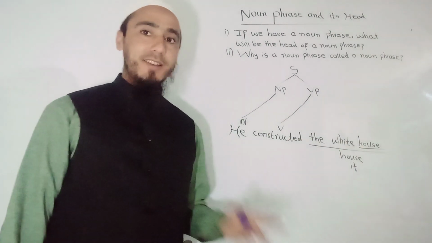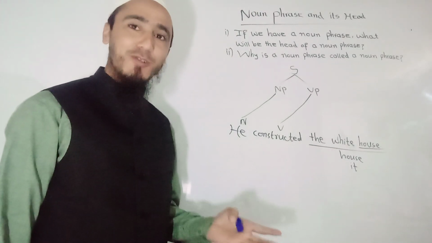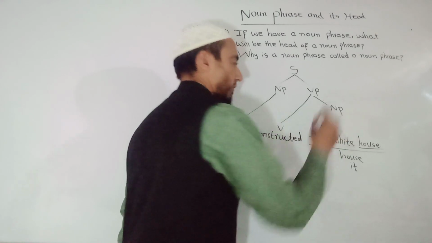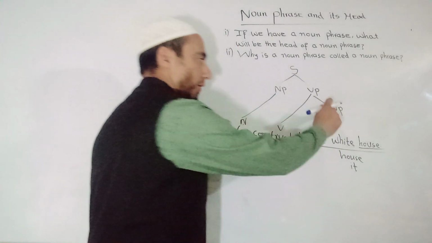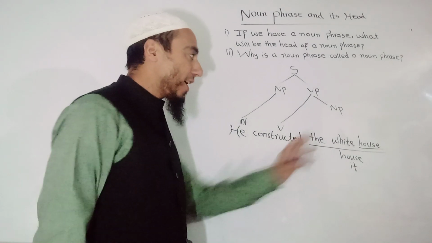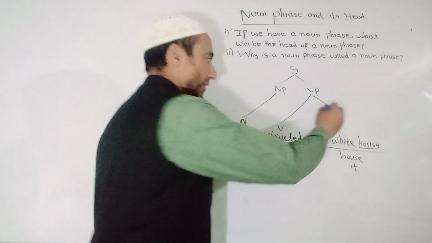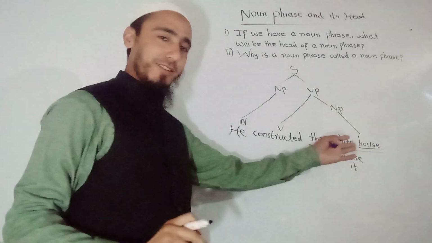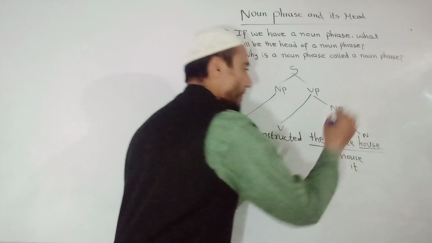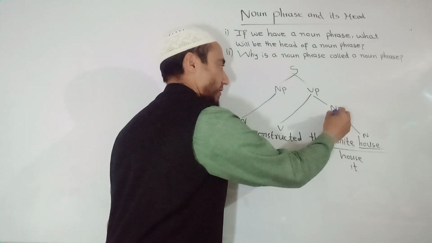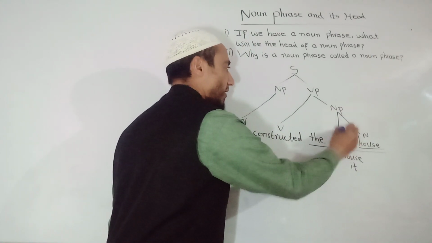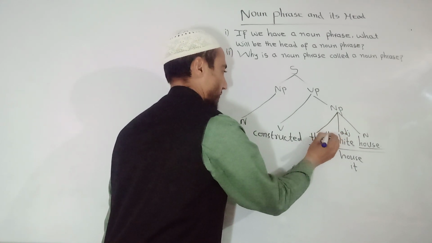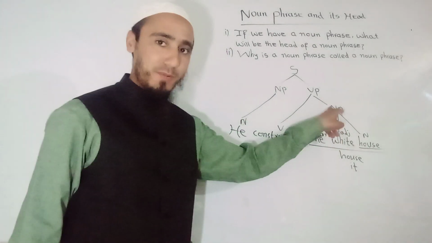Now the White House is what? The White House is a noun phrase, so that's why we have a string NP. Understand? So now NP means noun phrase. What is the head for the noun phrase? That is house. So let me first reach it to house. It is noun, so that's why I say that is N. We have white, which is adjective, so we have adjective for it, and we also have the, which is article. So this is the tree diagram for its noun phrase.